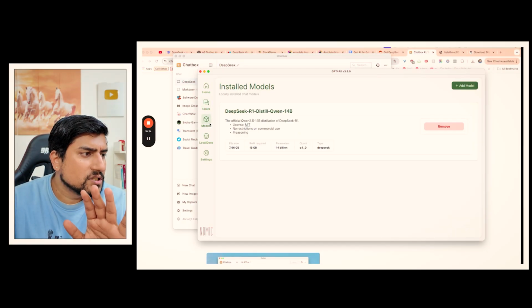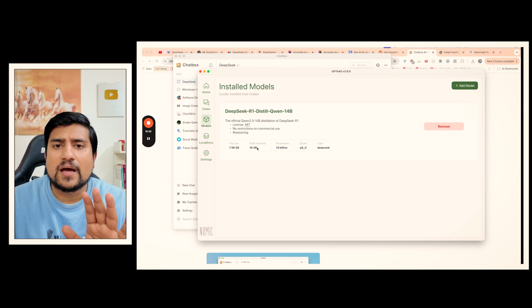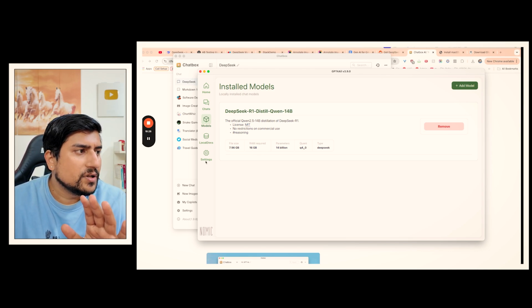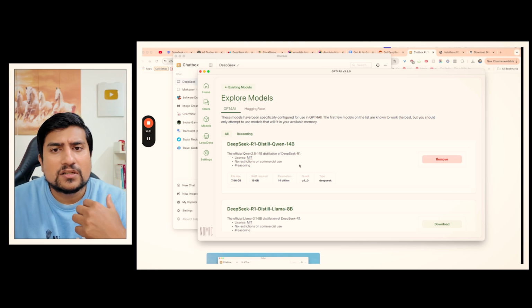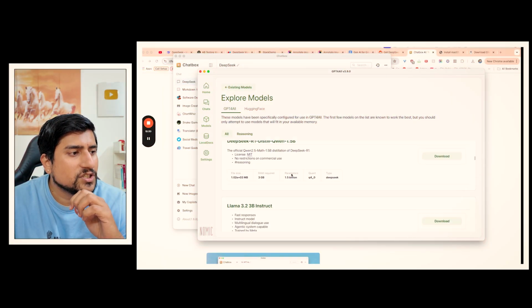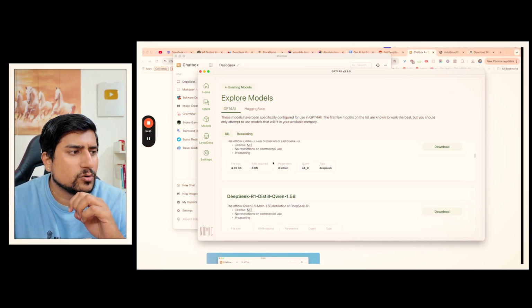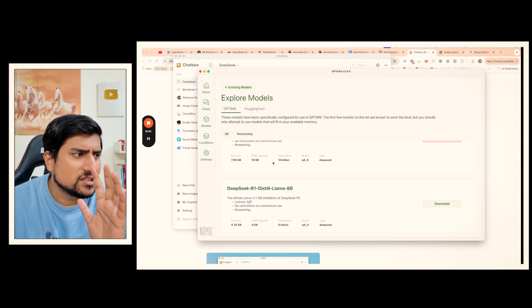In the models, you will see how much RAM is required for you to run each one. For example, here if you click on add, you can run other models also, guys. You don't need the 671 billion one, because that is like a pro one that cannot be run on a single computer. I have even tried it. You need multiple servers with graphic cards and everything. But the basic one, which requires 3 GB of RAM, you can definitely run easily.